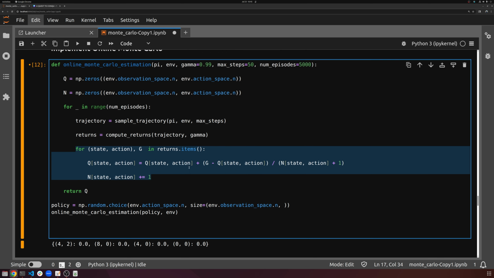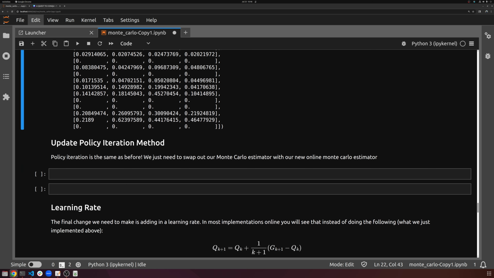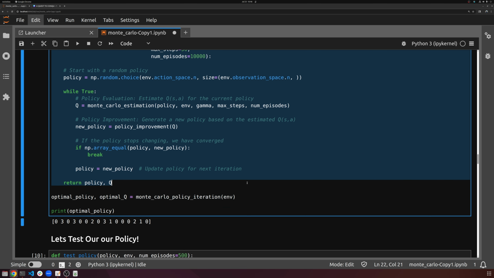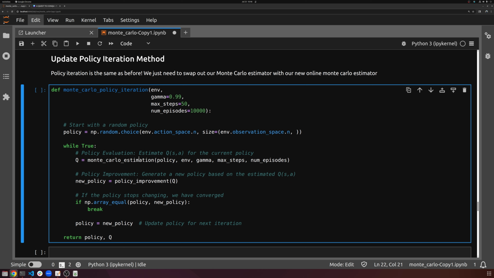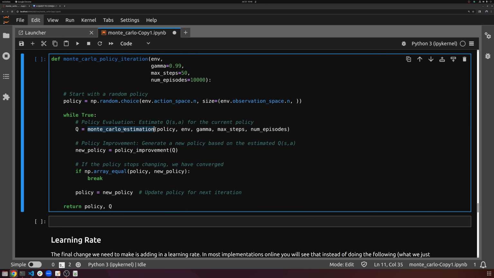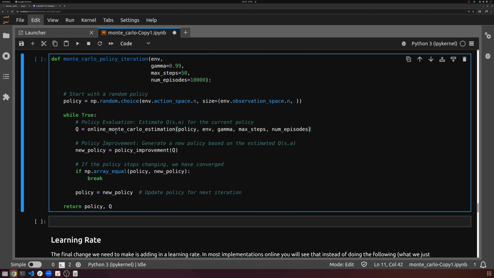Good. Now that we have all of that, we can go ahead and do our Monte Carlo policy iteration method. This is going to be identical to what we had before. We had this Monte Carlo policy iteration right here. So I'm going to go ahead and just copy all of this and stick it right here. But instead of using the standard Monte Carlo estimation that we had before, we're going to use the online Monte Carlo estimation. So there we go, online method instead. Nothing changed, just using my new online Monte Carlo, and we are good to go.